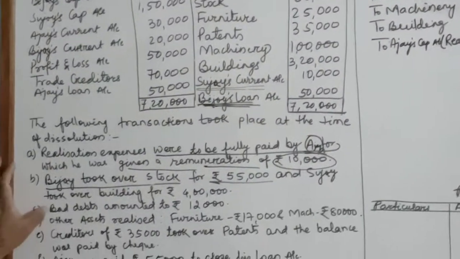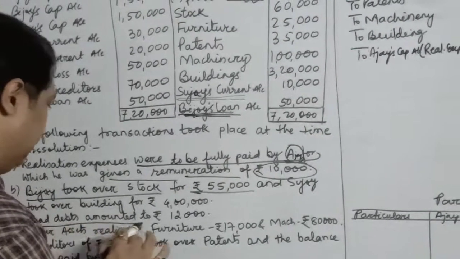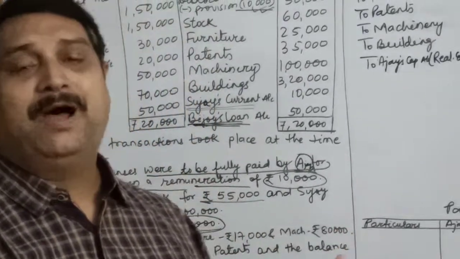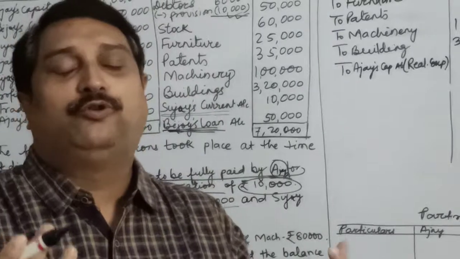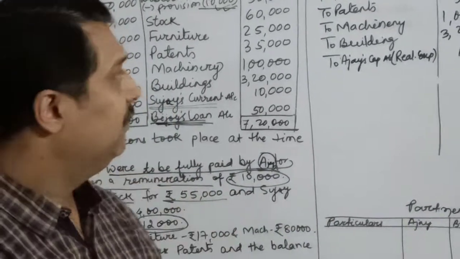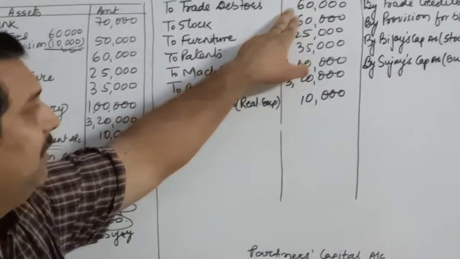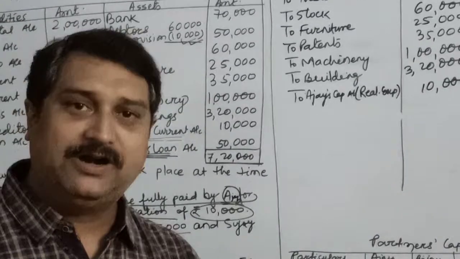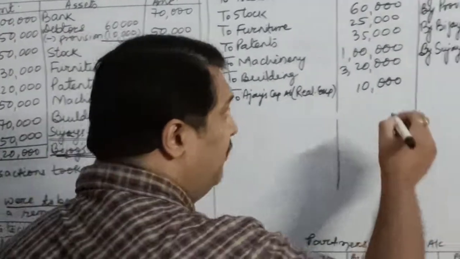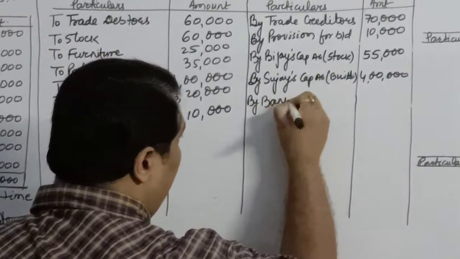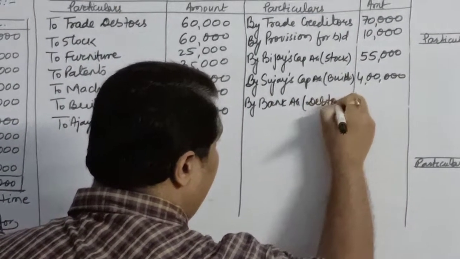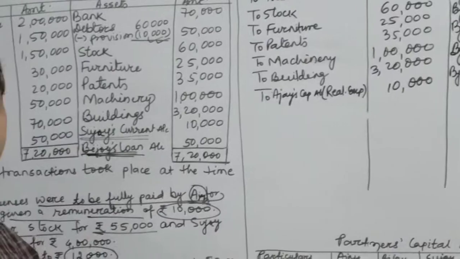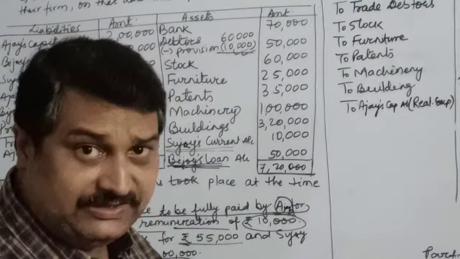Next is bad debts amounted to rupees 12,000. Now the question is, what do you mean by bad debts? Bad debts means the amount which you did not get, which you could not recover from your debtors. So children, how much are your debtors? Debtors are rupees 60,000. And how much is your bad debts? 12,000. That means you did not receive 12,000. So how much did you receive from your debtors? I will write by bank account. In the bracket I will write debtors 48,000. Bad debts is not recorded. We record the asset which is realized.